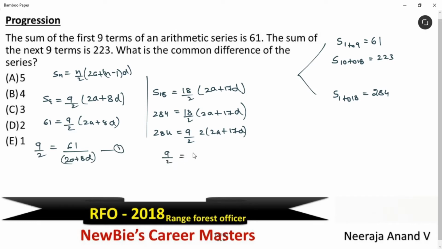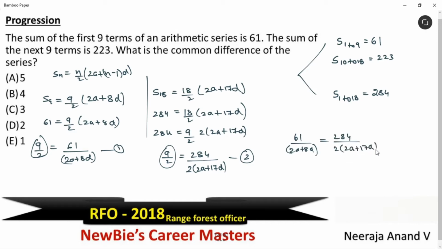9 by 2 is equal to 284 divided by 2 into 2a plus 17d. Okay, let's take this as equation 2. In these two equations, we have LHS same, so we can equate the RHS. Now I can write this as 61 divided by 2a plus 8d is equal to 284 divided by 2 into 2a plus 17d. Let's reduce this.